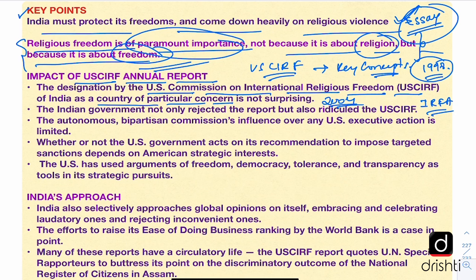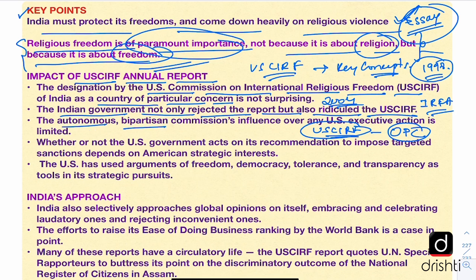But the editorial says that this is not surprising because USCIRF has been consistently criticizing what the Indian government has been doing and various other incidents of communal violence that have taken place in India. So the designation of India as a country of particular concern does not come as a surprise. Understandably, the Indian government has not just rejected the report, but it has also ridiculed the USCIRF. The Indian government has reacted very sharply to this designation by the USCIRF, and in return India has said that it also designates USCIRF as an organization of particular concern for India.